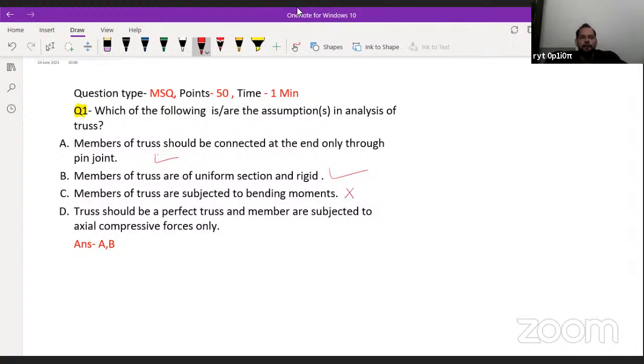And what about statement D? The truss should be a perfect truss and members are subjected to axial compressive force only. The first part is okay, the truss should be a perfect truss. But we can't say that all the time the member should be subjected to axial compressive forces, because in some members the nature of force can be tension as well. That's why this statement is not correct. So option A and option B are correct here. Any doubt in this? Please tell me. Is anyone having any doubt?